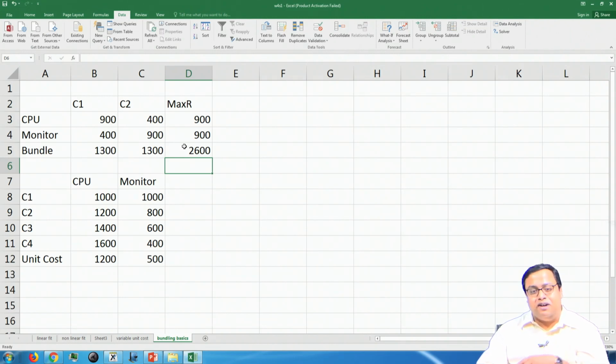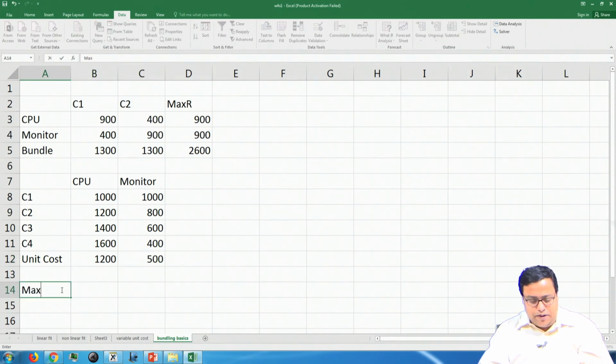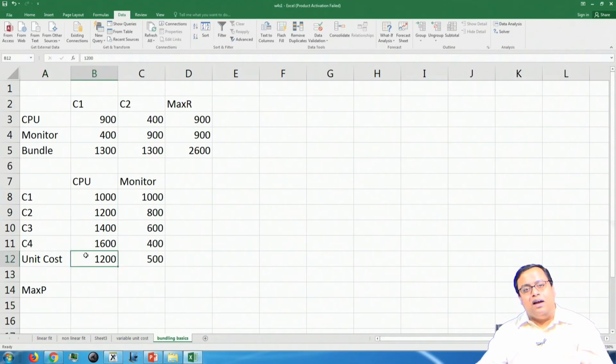This is the same setup where there is customer 1, customer 2, customer 3 and customer 4, and these are the prices that the willingness to pay are given, and the last one is the unit cost. Can we do the operation once more carefully? Let us say what is the maximum revenue or maximum profit. Anything lower than 1200, you will get 0 or negative, so you will not price lower than 1200. The unit cost is 1200, so you will price higher than 1200.